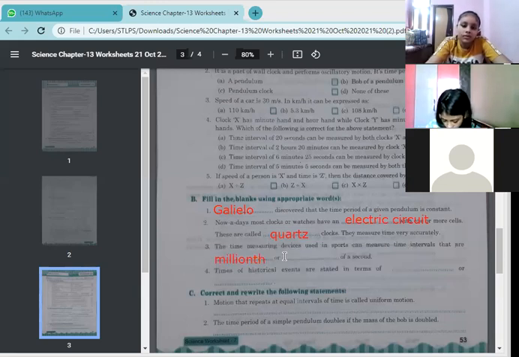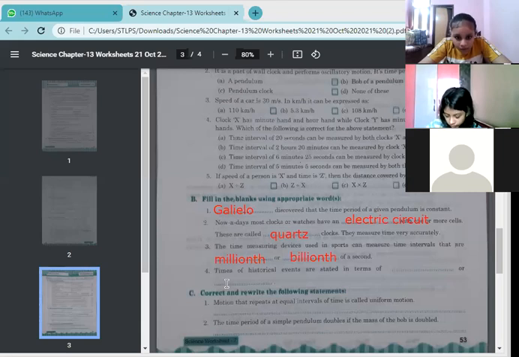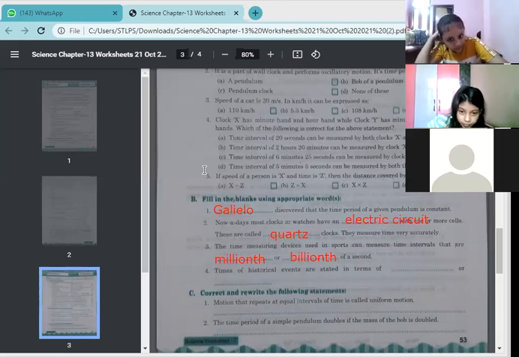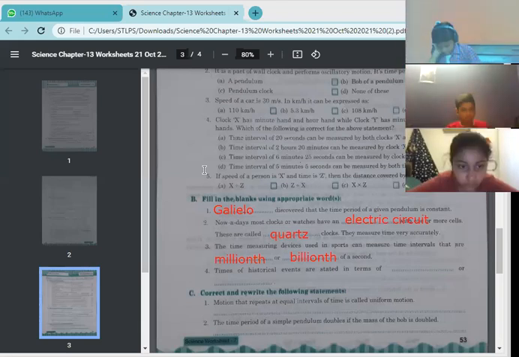Next, times of historical events are stated in terms of dash or dash.